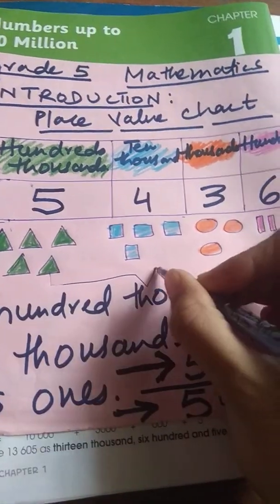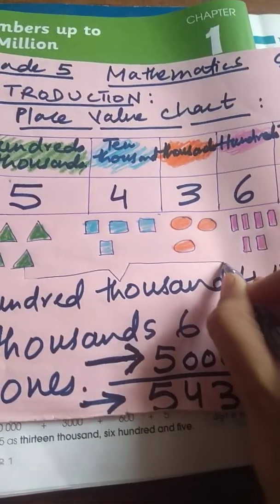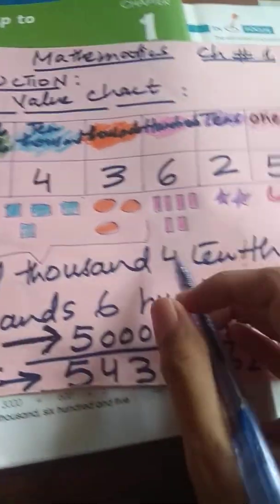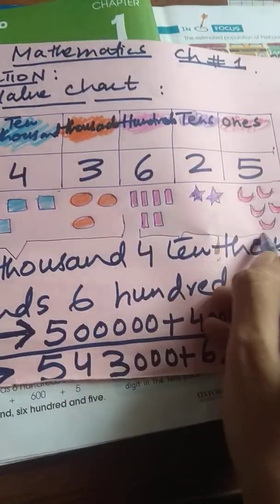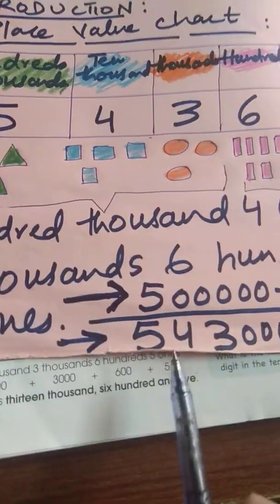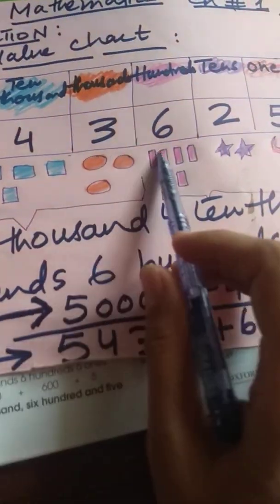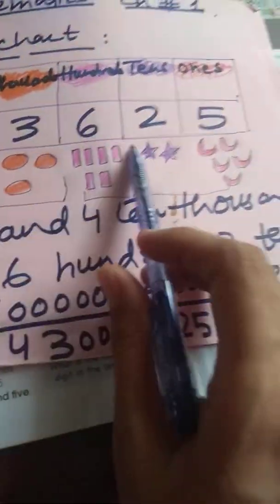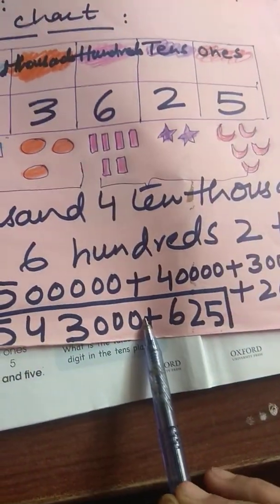You write the thousands position like this, and then these positions like this, and the hundreds in the form of ones. So you distinguish 625, and you can write 5, 4, 3, and how many zeros are there. After 3 you have 3 places, so you put 3 zeros.